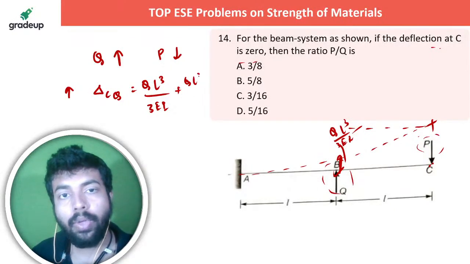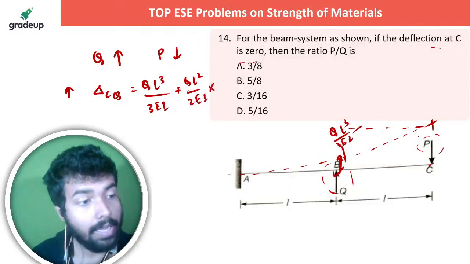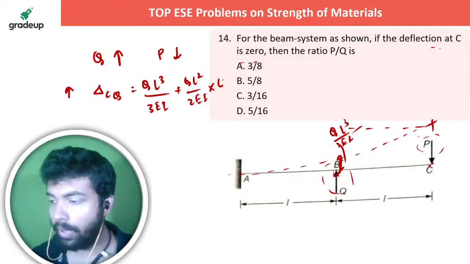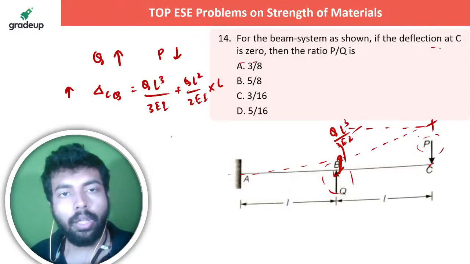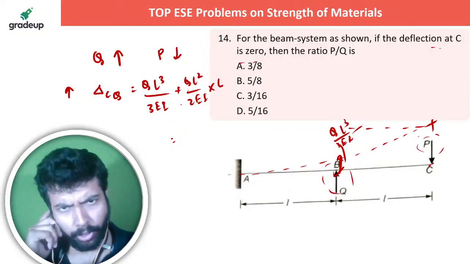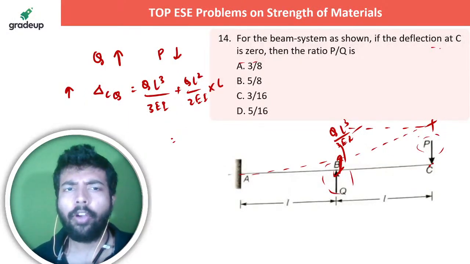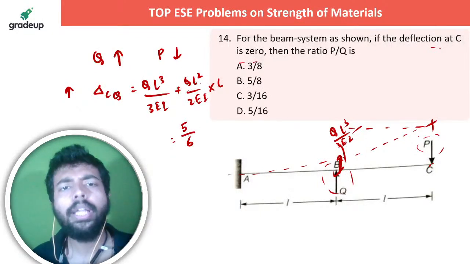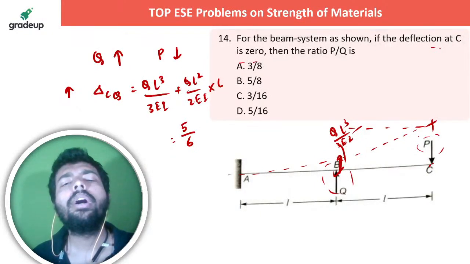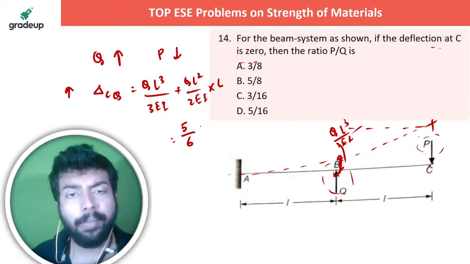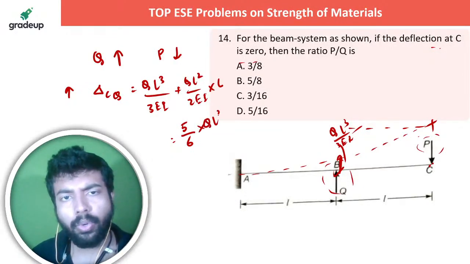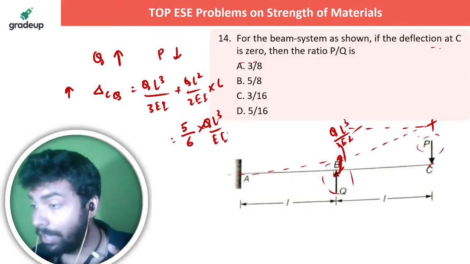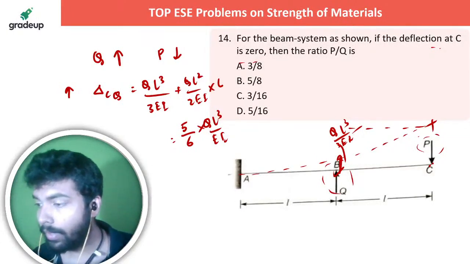That is Q L square by 2 EI into L. आपको पता होगा, I think, this particular thing, which is going to be your 1 by 2, 1 by 3, मतलब कितना होता है भाई? 5 by 6 लगभग होता है. हाँ, 5 by 6 into Q L cube by EI. This is the deflection at C.